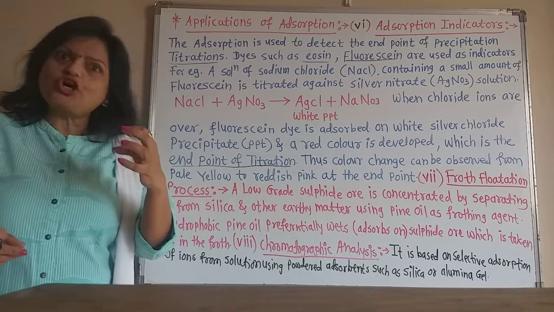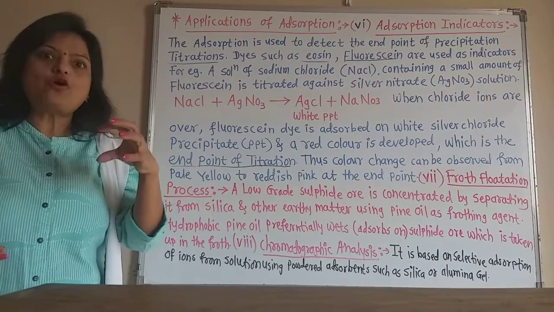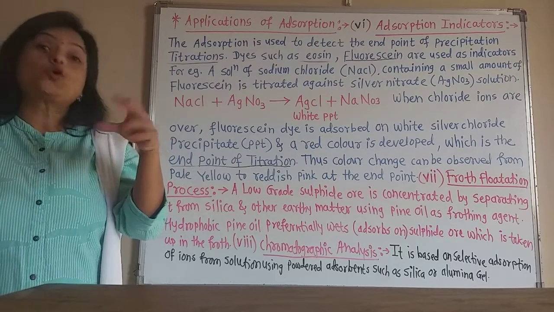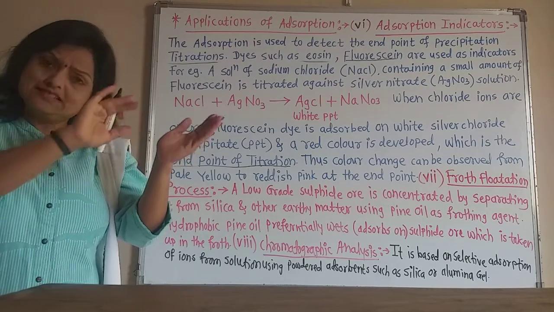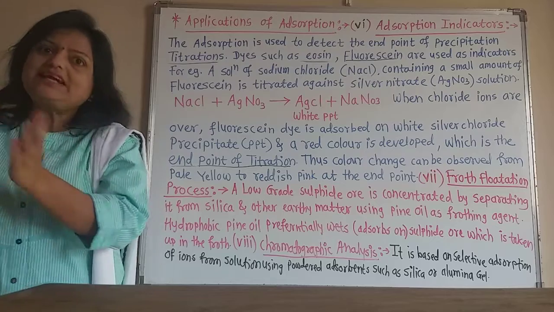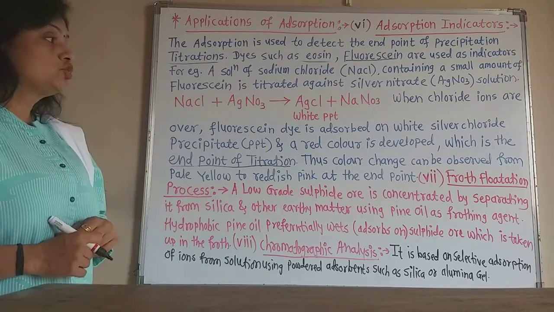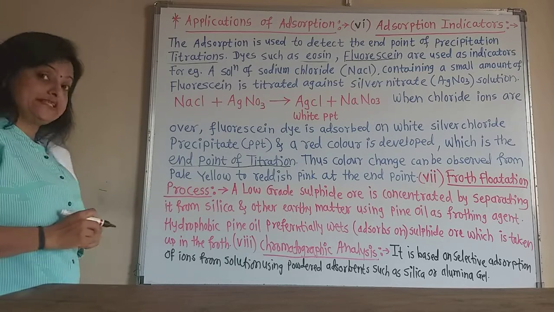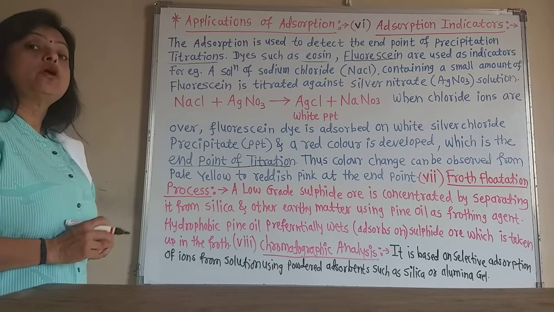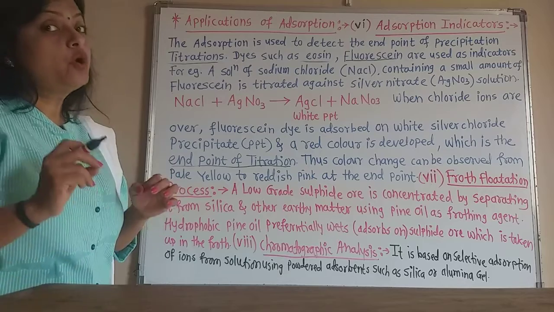These adsorbed particles in the pine oil form the froth, and that froth gets concentrated, and from that the sulfide ore gets separated. So the froth flotation process is very important in the concentration of sulfide ores.